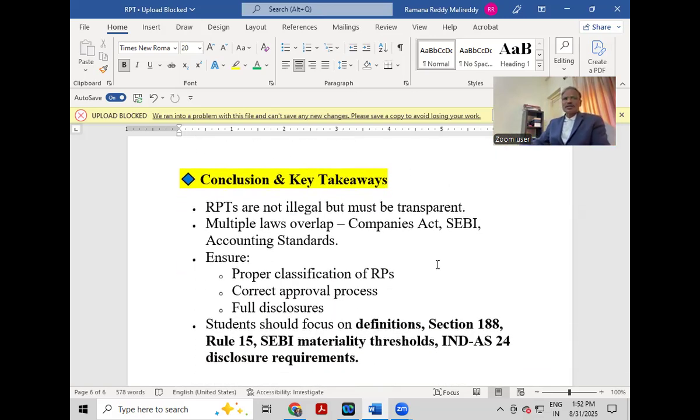So the takeaways: RPTs are not illegal, but must be transparent. Multiple laws overlap: the Companies Act 2013, SEBI LODR, and accounting standards. Ensure proper classification of related parties, then the correct approval process, then full disclosures.